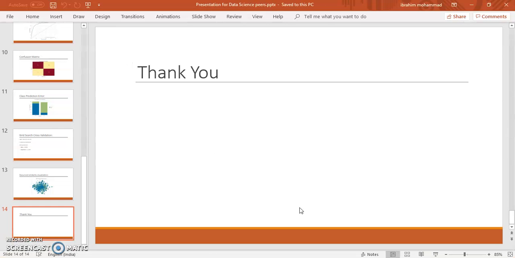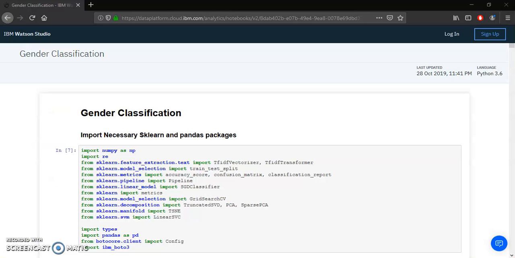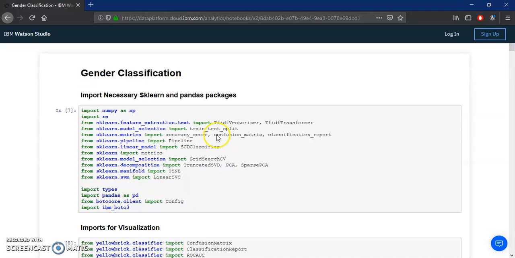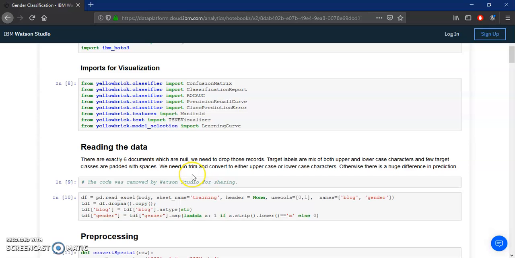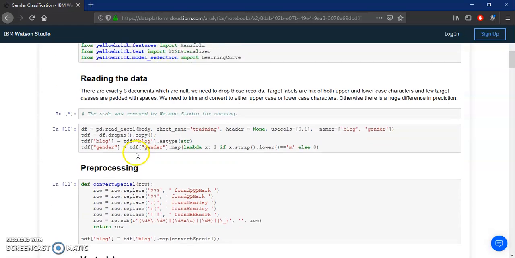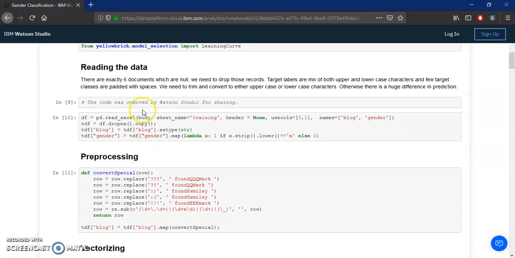We'll look at the Jupyter notebook implementation of the project. Okay, you can see that here. We are importing the necessary sklearn and pandas packages, and these are the visualization packages. I used Yellowbrick for visualization. Here we are reading the data and performing simple processing techniques.